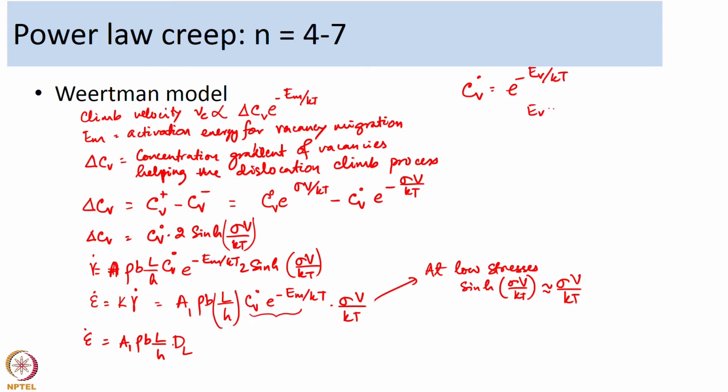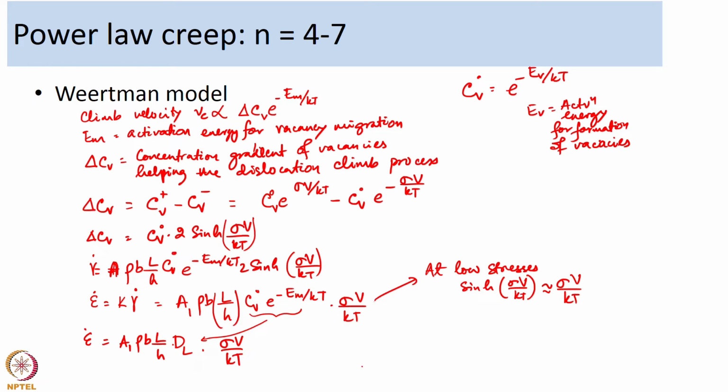So Ev is the activation energy for formation of vacancies. So this term becomes D L into sigma v over kT. So that is the strain rate.